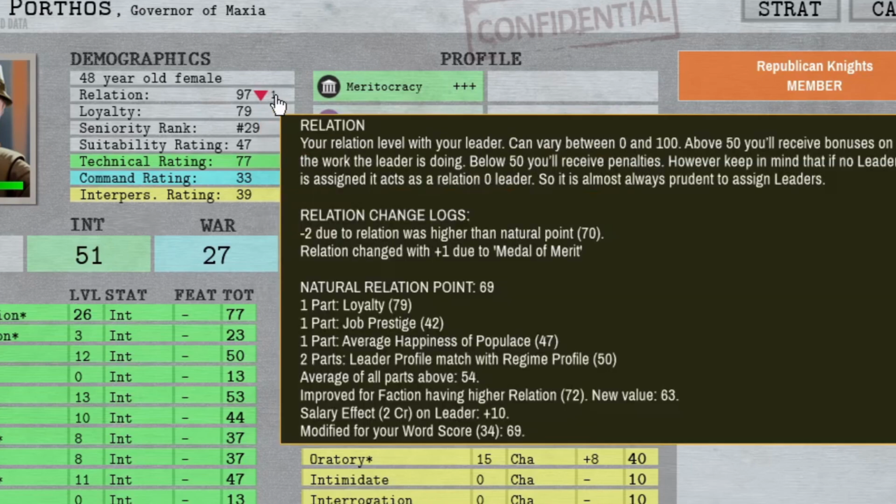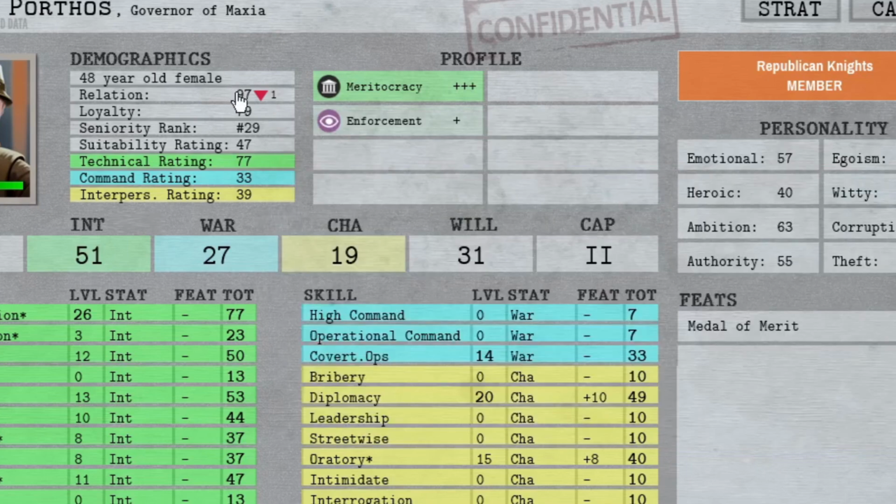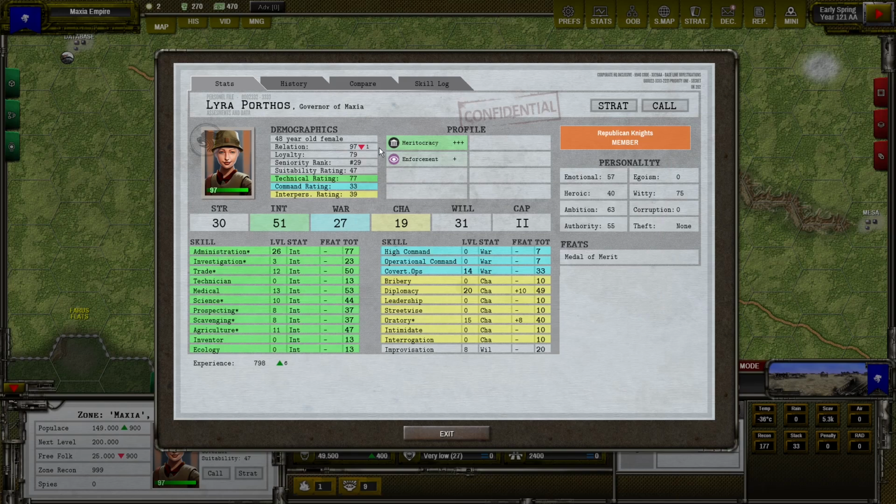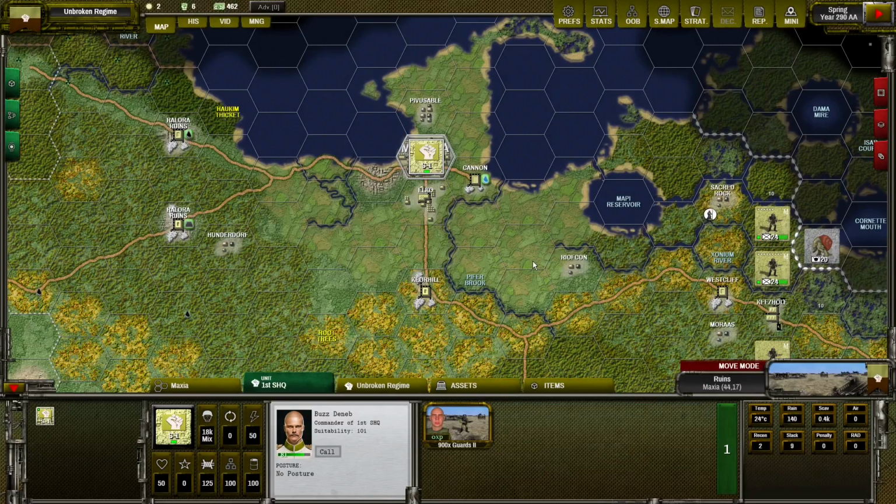So we can say that we slow down the decrease of the relation towards the natural relation point by half. If she would have also the estate gift, we could stop the decrease of the relation. I have loaded my another game to show you another permanent relation modifier.